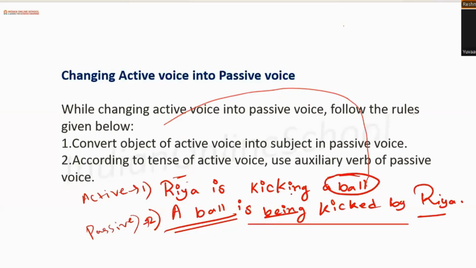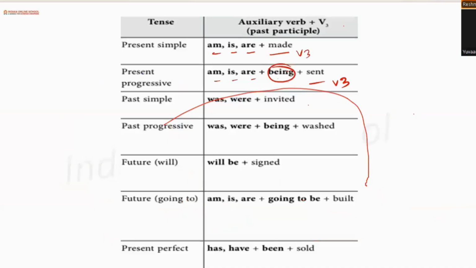So if there is ing in the active voice, we will be adding being while changing it into a passive voice. But if it was simple tense like Ria kicked a ball, can anybody tell me how would have been the answer? Ma'am, the sentence is Ria kicked the ball. Yeah, let me write down this. Ria kicked a ball.